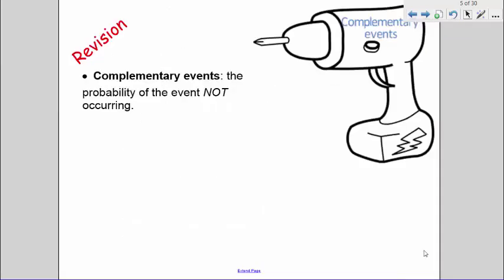Complementary events. The not event, the probability of the event not occurring. In our example before, I spoke about the footy team who needed to avoid a loss to get through to the next round. They needed to not lose. Often, complementary events are referred to as the opposite event, but this can be misleading. The opposite of not losing is winning, or is it? In probability, the complement of not losing is either winning or drawing. It's not just the win.